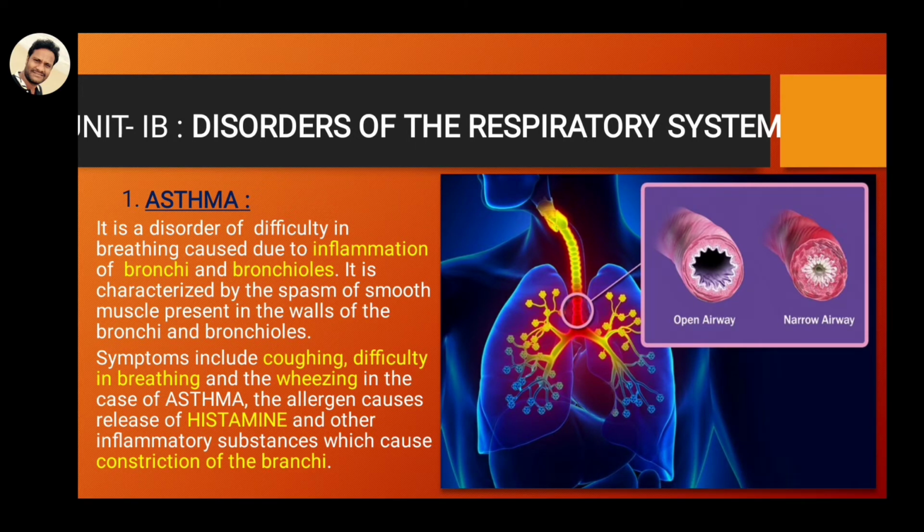So here you can see in the diagram, this is the normal candidate's bronchi and bronchioles, and this is the affected asthma candidate. In this way, inflammation occurs in the bronchi and bronchioles due to the release of histamine and other substances. This reduces the gas exchange.